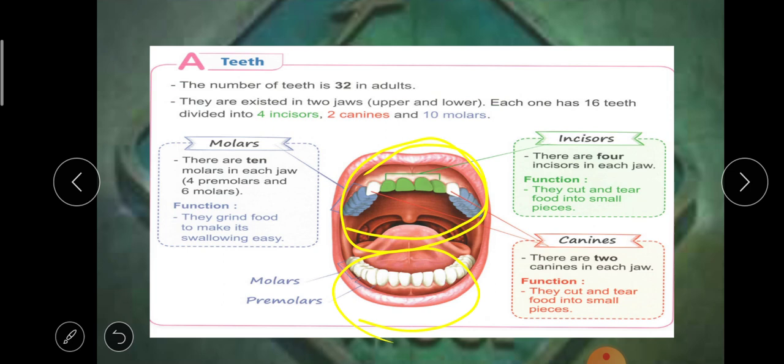First, the front teeth, the small teeth, are called incisors, from the scissors. How many incisors? Count with me: 1, 2, 3, 4. There are 4 incisors in each jaw. What do we do with the incisors? We cut food and tear the food into small pieces.